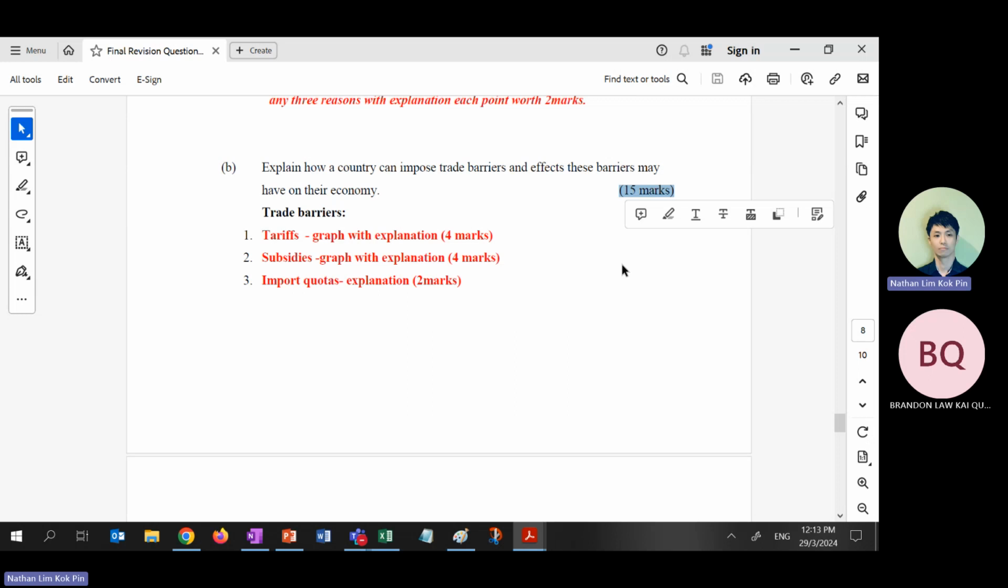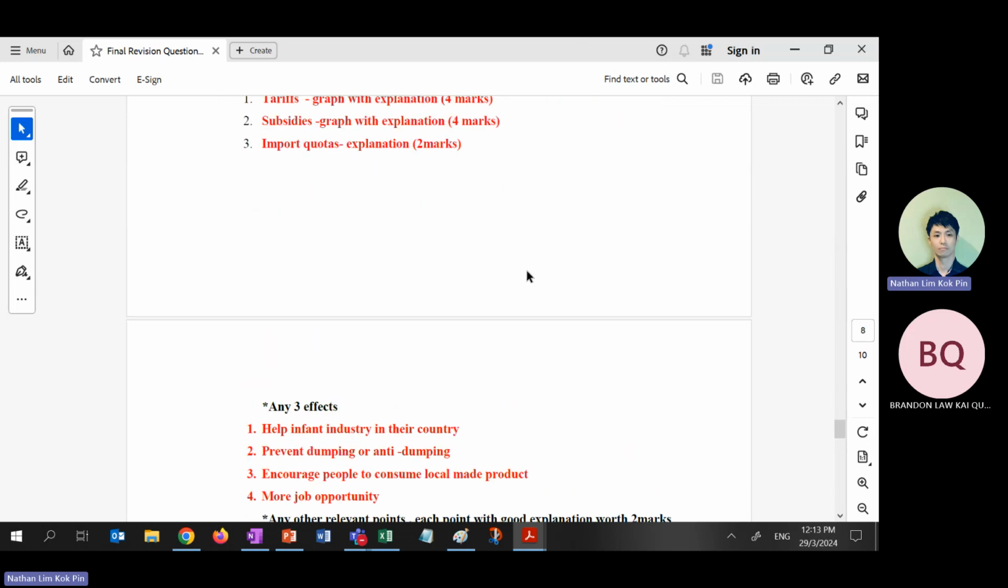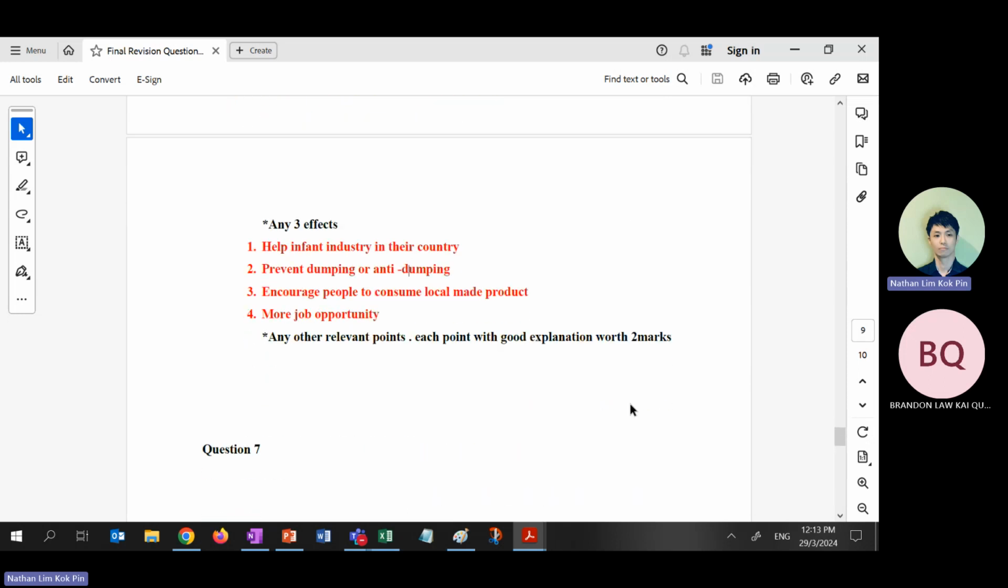Tariff, for example, Malaysia is still exercising tariff on cars, to protect Proton and Perodua. Give these examples, I give you one mark, even if you never read properly. Right? Subsidies, quotas. Quotas are normally lesser because we don't have diagrams. That's why the marks allocation for quotas is lesser. Free trade effects, same thing. What are the arguments for or against? Because we can help infant industries, we can prevent dumping, help the local industries.